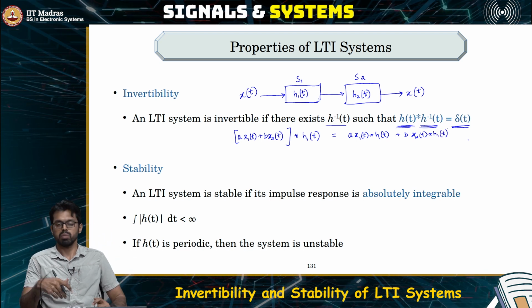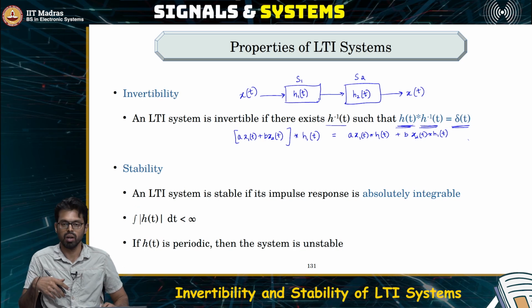This is directly following from the distributive property and the linearity of our LTI system.